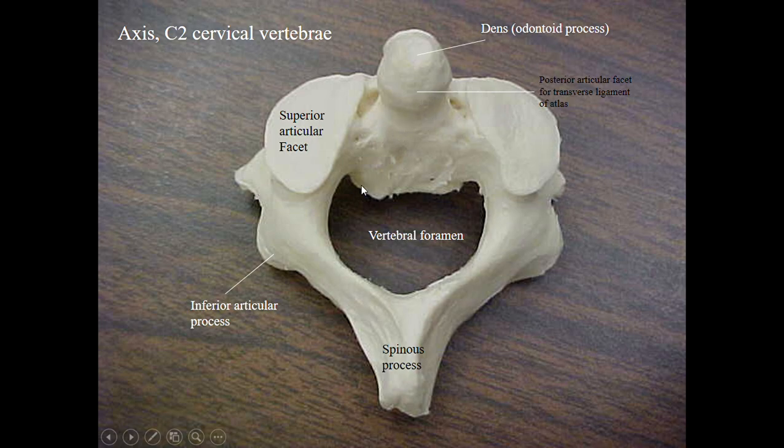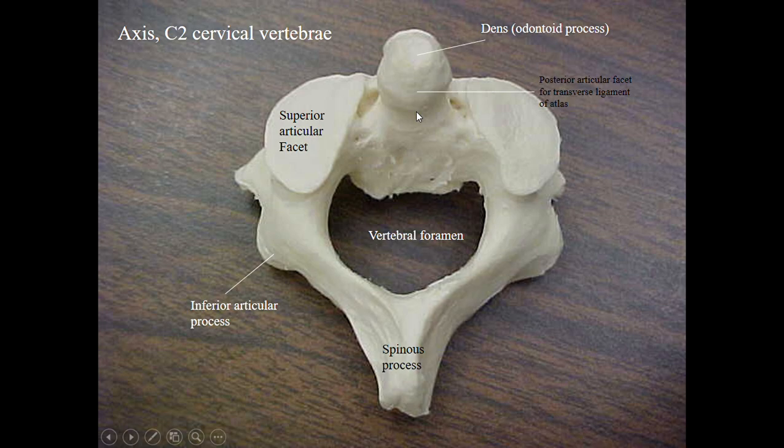It is held in position by the transverse ligament of the atlas, which attaches towards this arched portion, the posterior articular facet, so that the pivot joint remains intact.